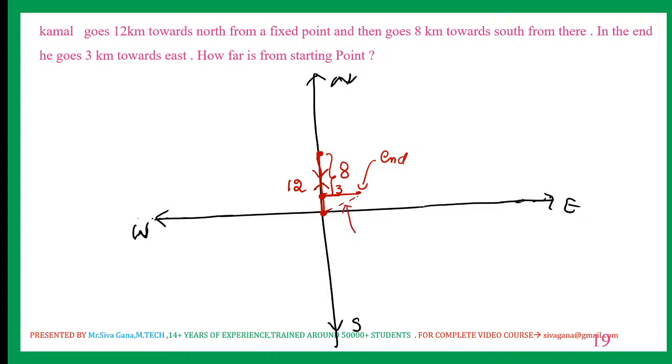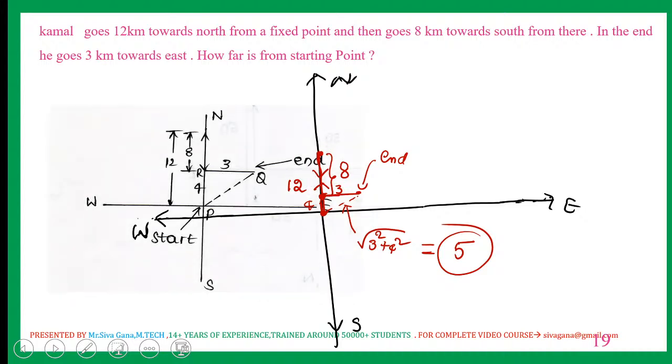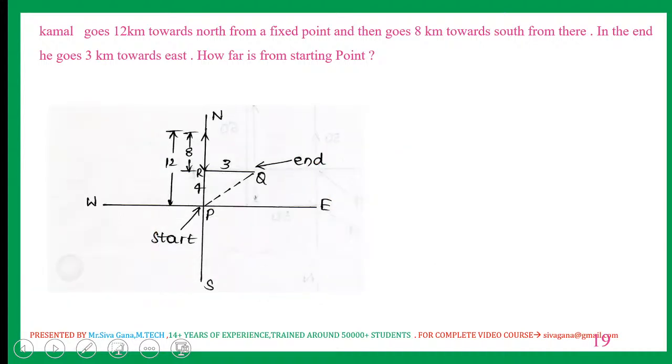This is nothing but square root of 3 square plus 4 square, because 12 minus 8 is 4. 16 plus 9 is 25. Square root of 25 is 5. Answer for this question is 5. Very simple question I am asking. That's it.